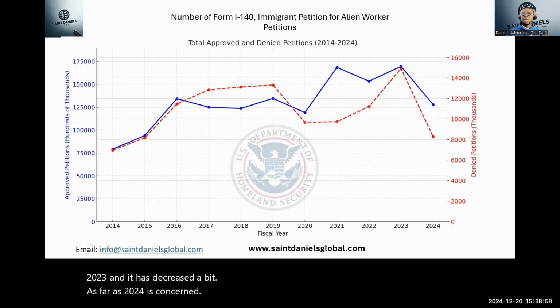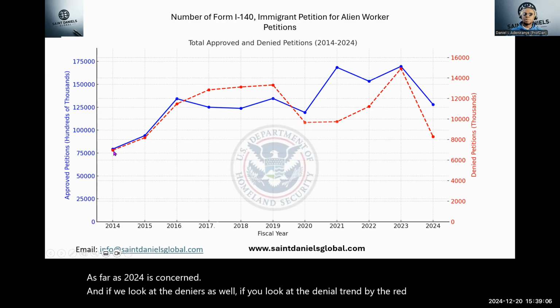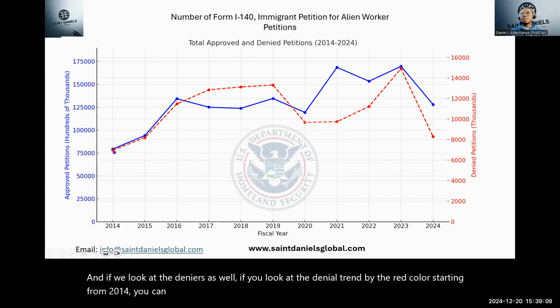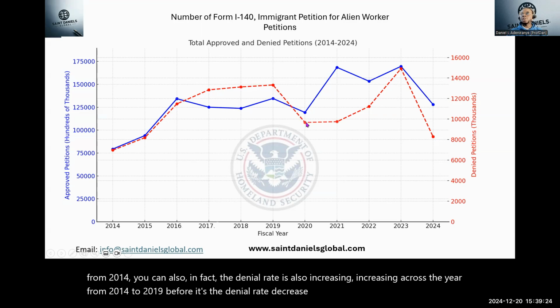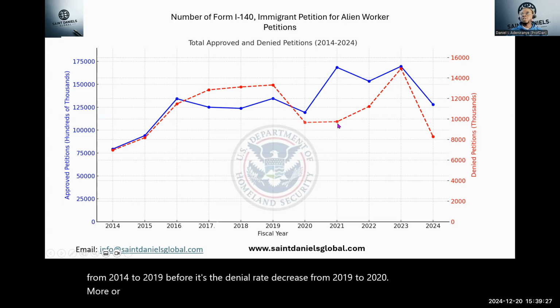And if we look at the deniers as well, if you look at the denial trend by the red color starting from 2014, you can also infer the denial rate is also increasing across the year from 2014 to 2019. Before the denial rate decreased from 2019 to 2020, more or less similar levels to 2021, increased again to 2022, increased again to 2023, denial rates increasing.